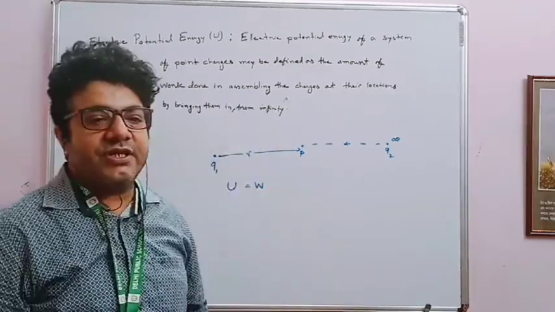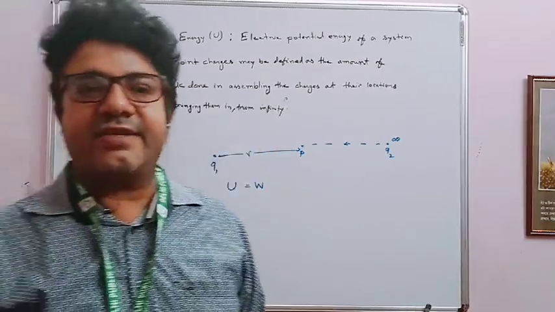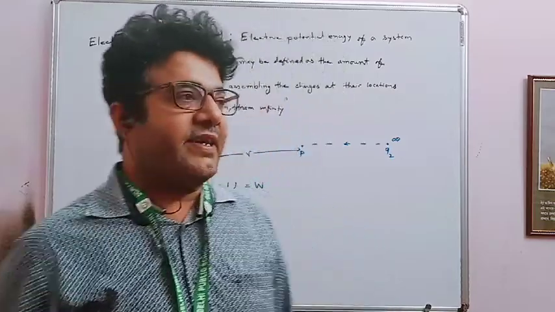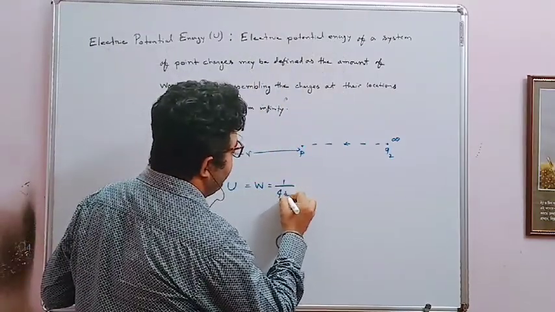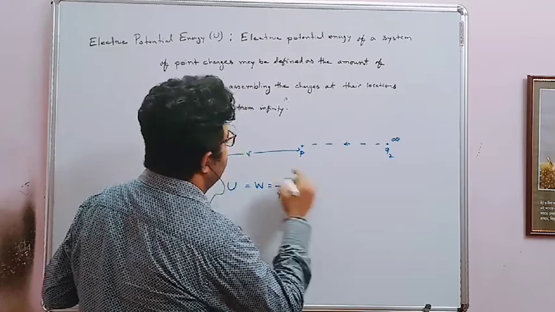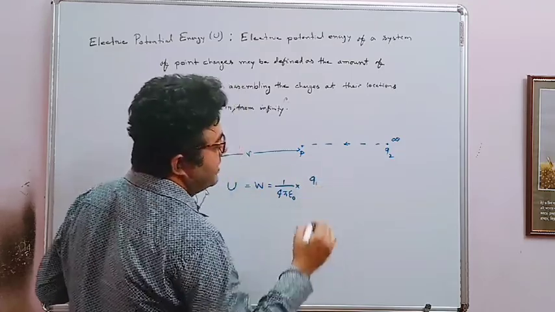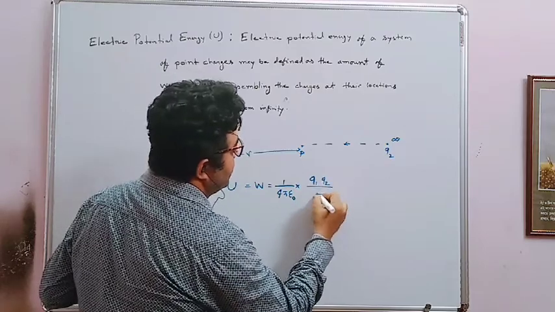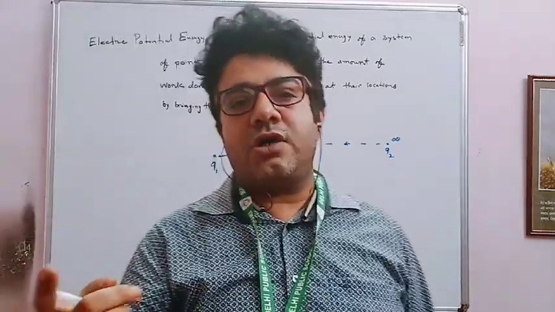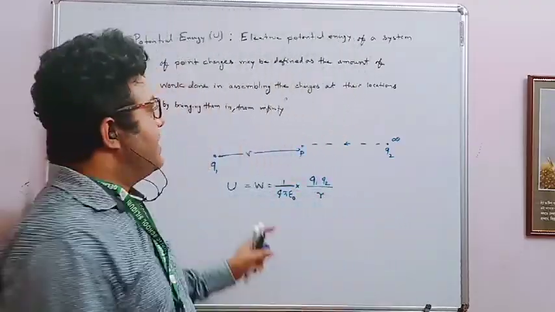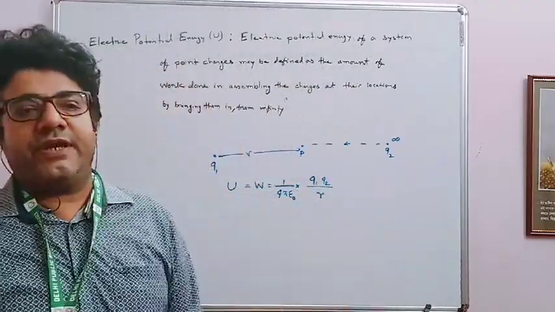So this derivation now we know from my last lecture very well. We can derive it, and the value we know 1 by 4 pi epsilon naught, Q1 Q2 by r. One is Q1, another one is Q2. The distances are, in the last one you have Q naught by R, that is only the difference. This is one type of definition.